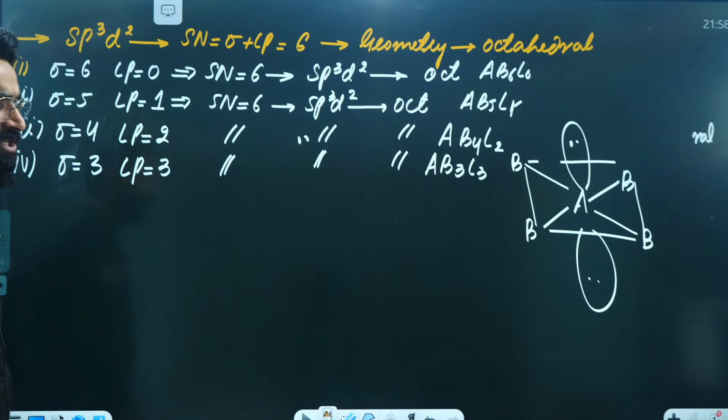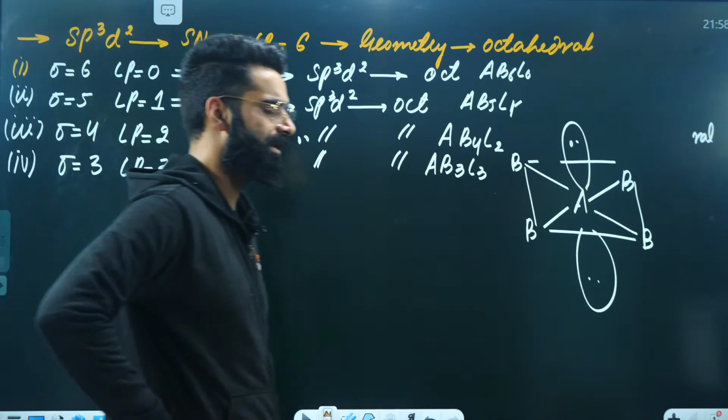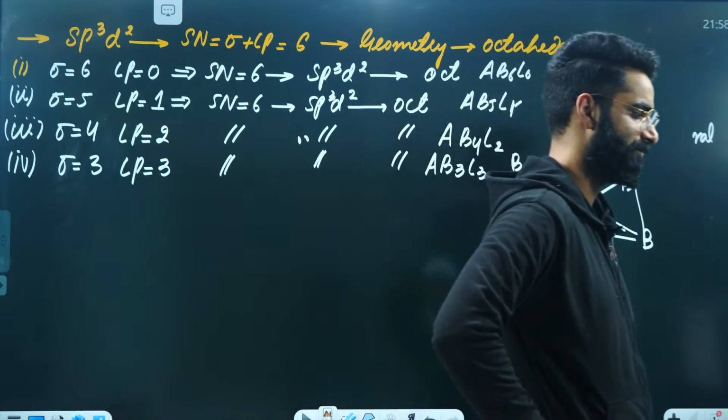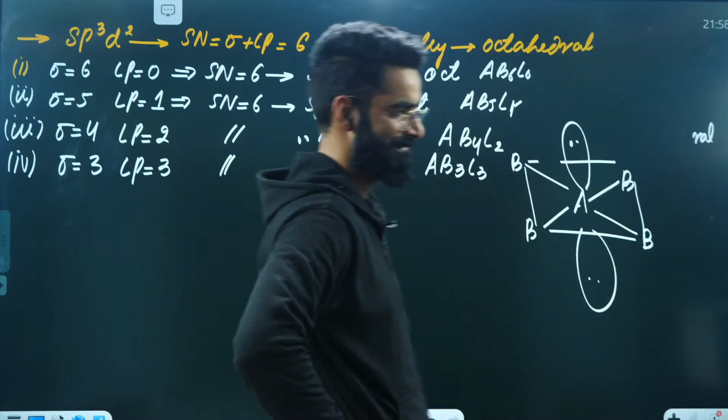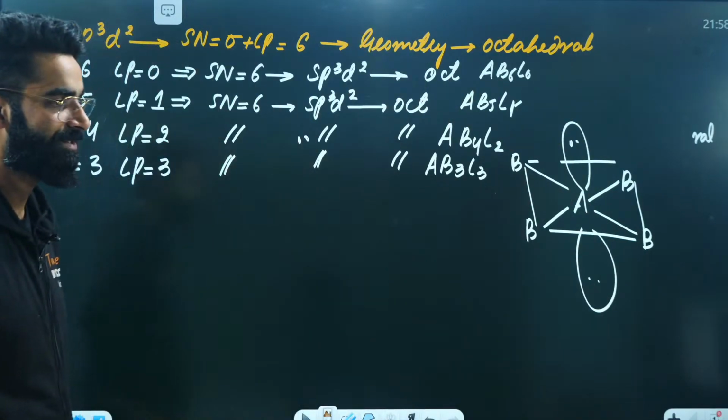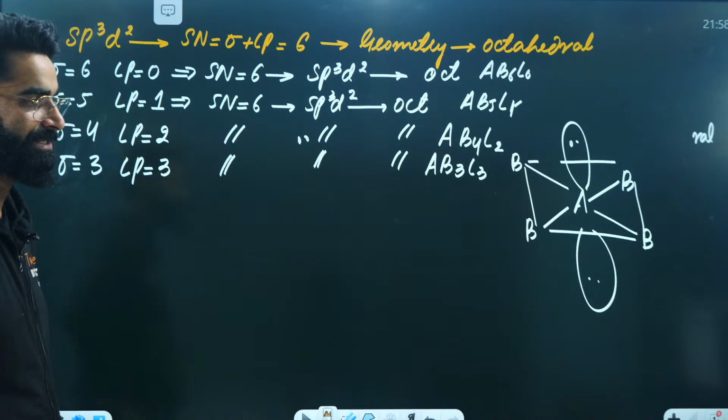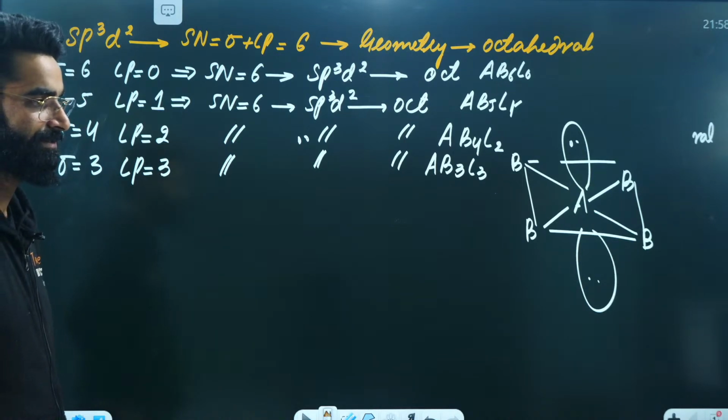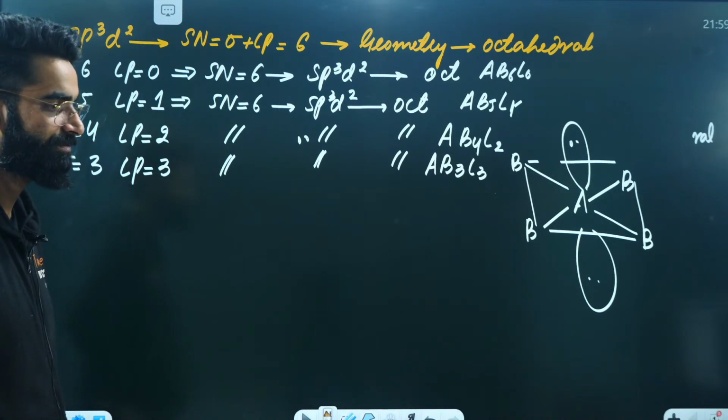What about the shape of this molecule, AB3L3? Can you let me know what is going to be the shape?